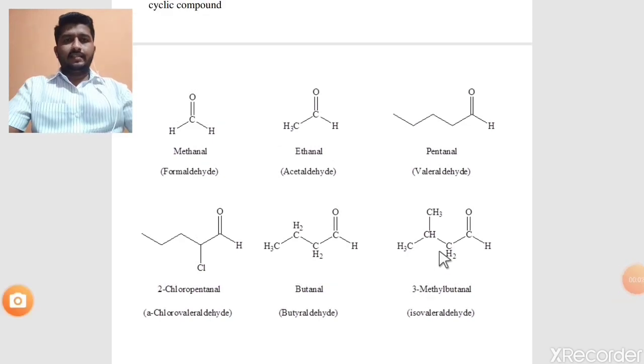See the similar example, there is also a 4 carbon chain, 1, 2, 3, 4, the longest continuous chain containing 4 carbons, then the parent alkane is butane. At the third position there is one methyl group. Mention the position of this methyl group, means 3-methyl butane, the last E is replaced by "al", means 3-methyl butanal. It is the IUPAC name of this aldehyde molecule.